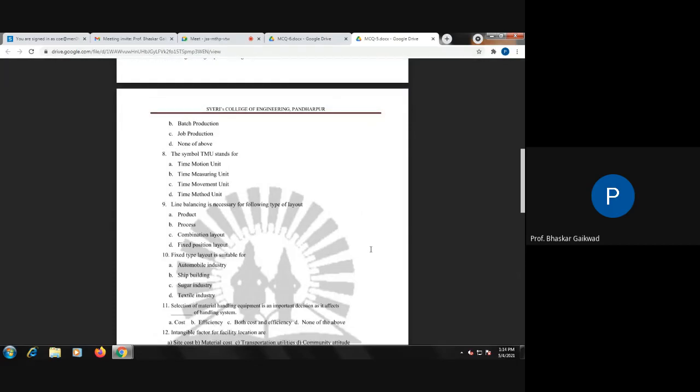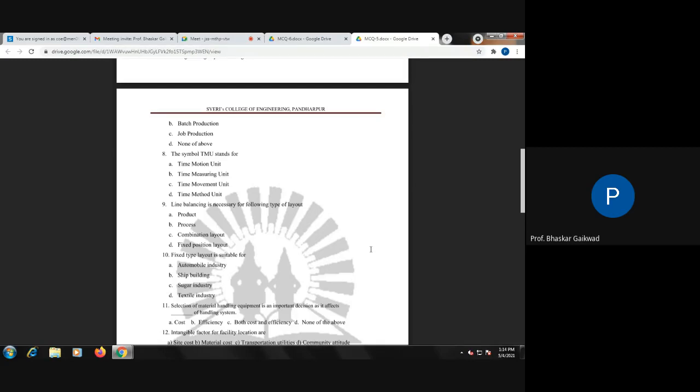It is related to product layout, and the other name of product layout is line layout. A number of machines are in one line, and we need to balance the production. So it is very important to balance the process across the various machines. Line balancing is related to product layout.